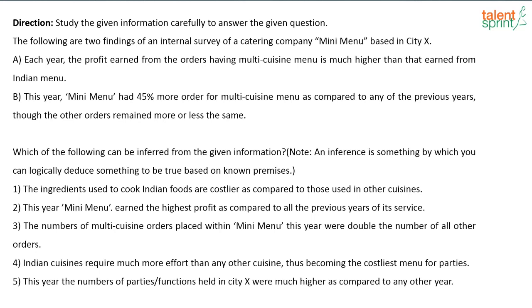So let us look at each option now. First one, the ingredients used to cook Indian foods are costlier as compared to those used in other cuisines. See, it is nowhere given that the reason why orders for Indian food is less or profit made by Indian food is less, right? So you cannot say the reason is ingredients. So this is not a valid inference that you make.